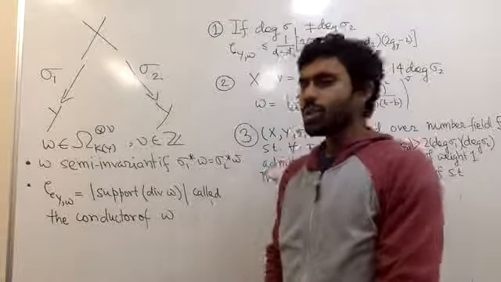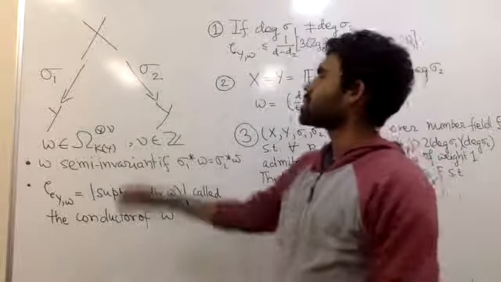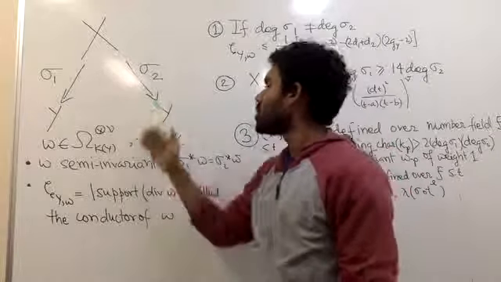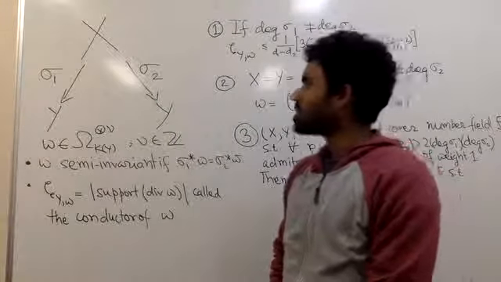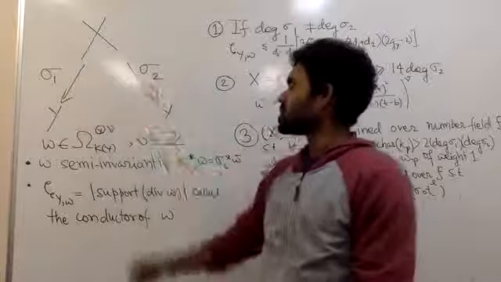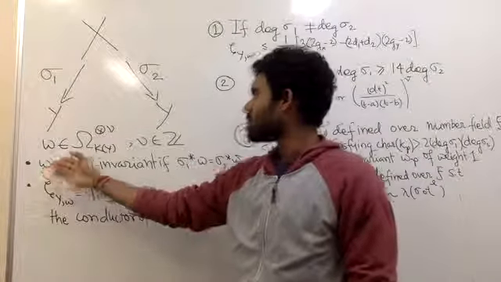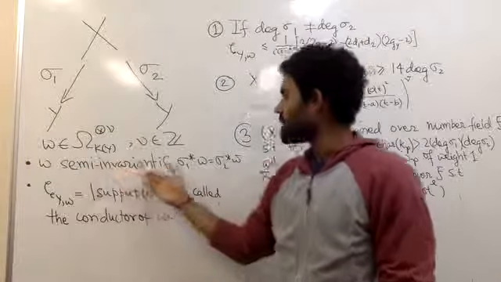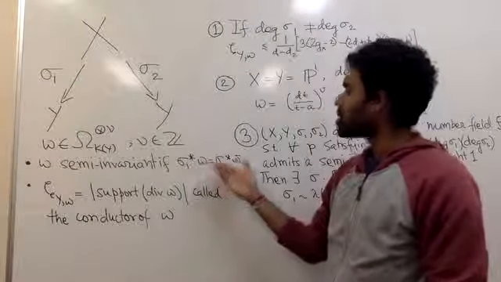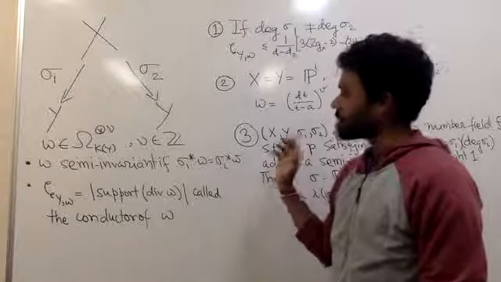In our paper, we studied rational one-forms for correspondences of curves X and Y, where X and Y are projective smooth curves, and sigma 1 and sigma 2 are morphisms between them. We define a rational one-form omega of weight nu to be semi-invariant if sigma 1 upper star omega is equal to sigma 2 upper star omega.